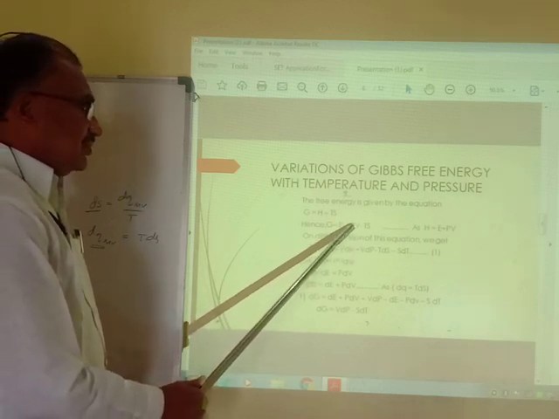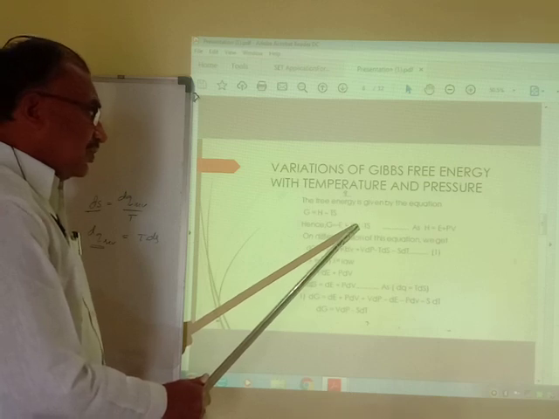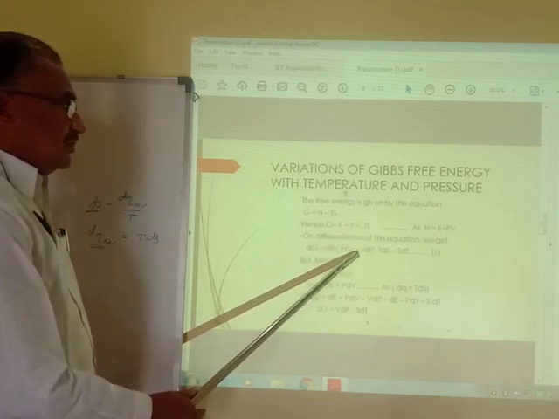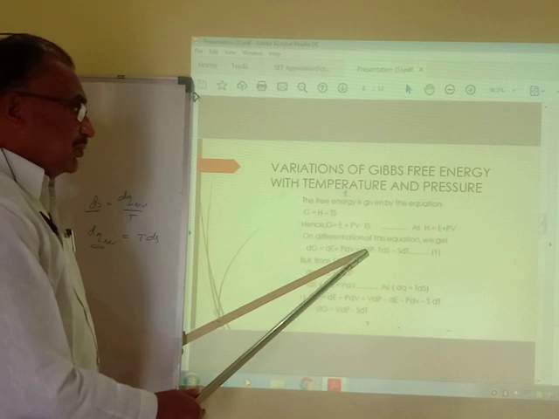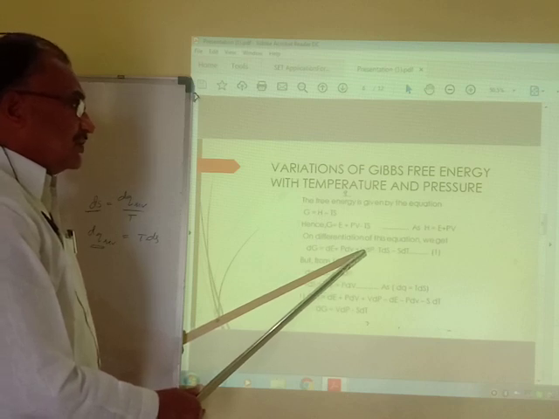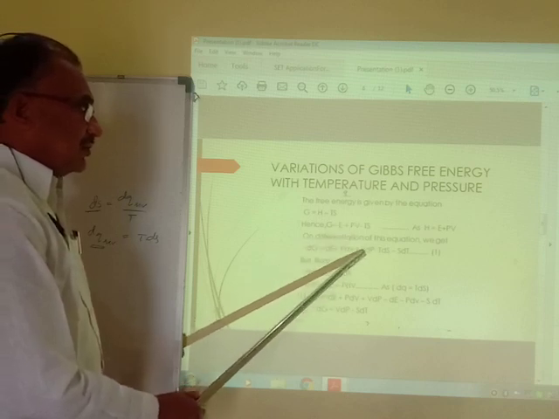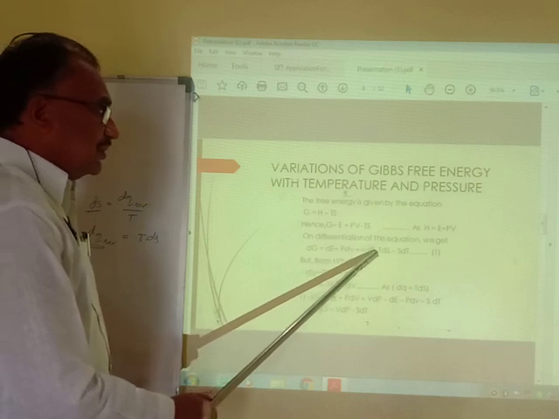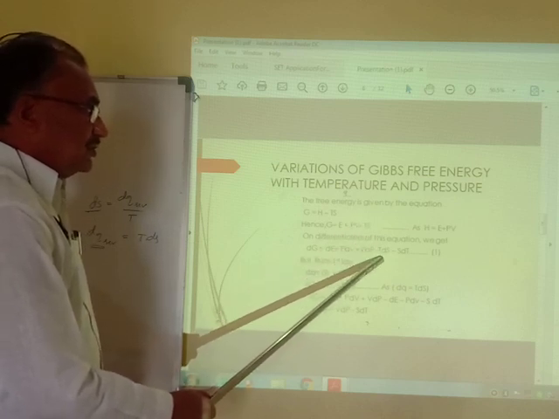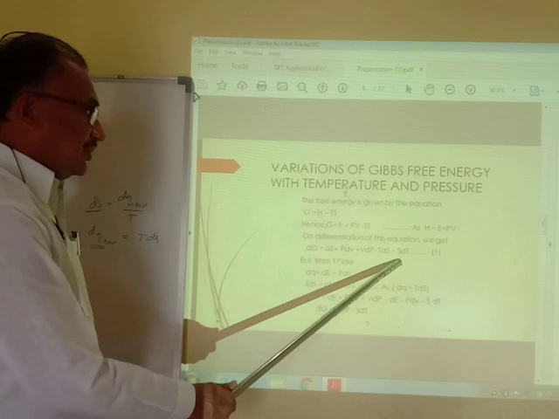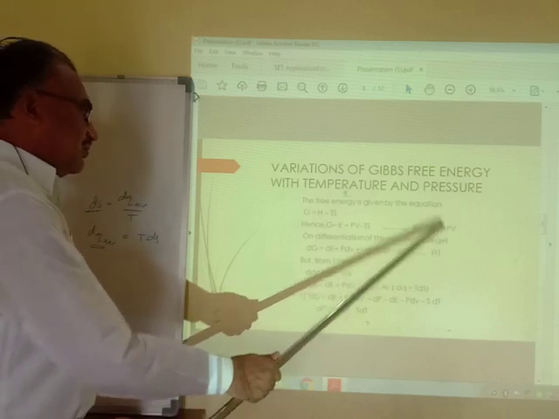Here P is a constant and we differentiate with respect to volume. In the next term we put volume as a constant and we differentiate pressure, and therefore it comes out to be V into dP minus T into dS minus S into dT. This is equation number 1.